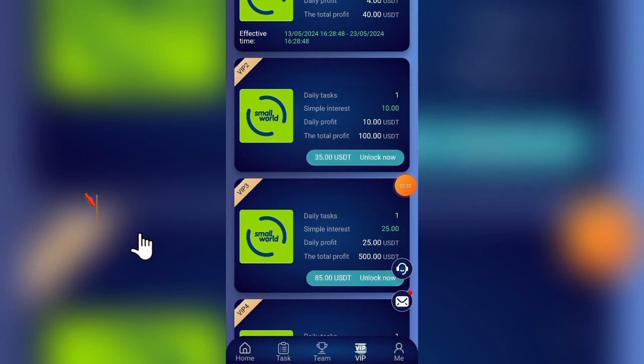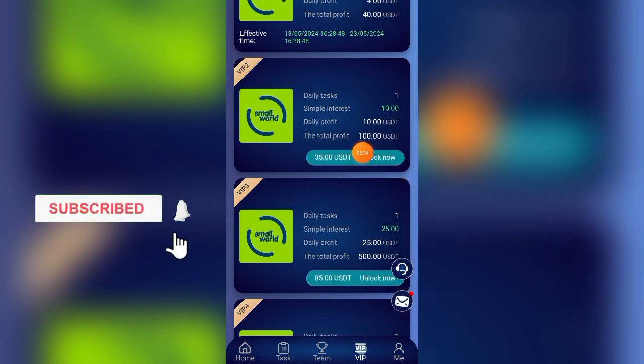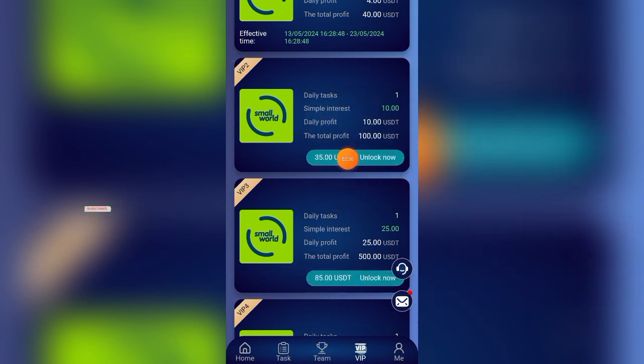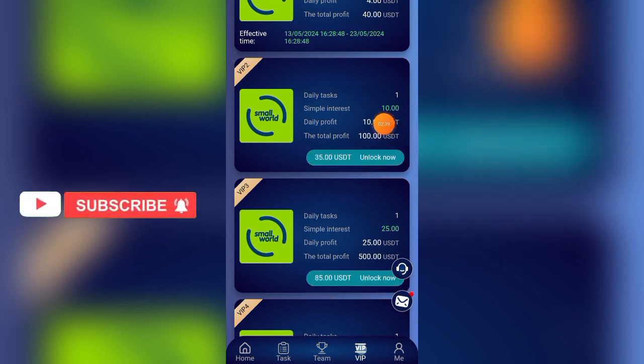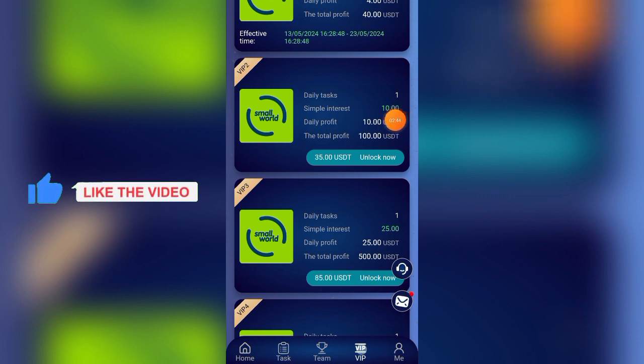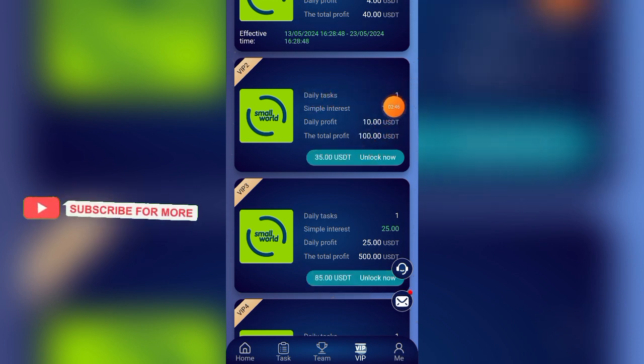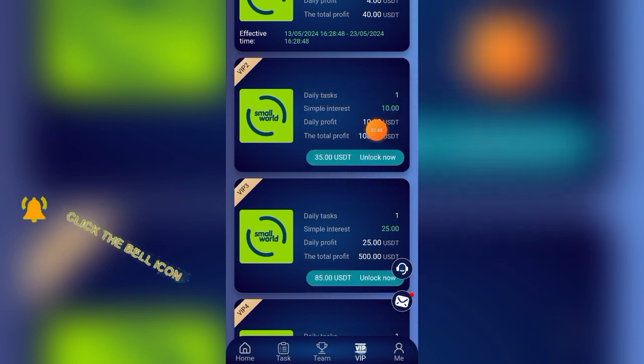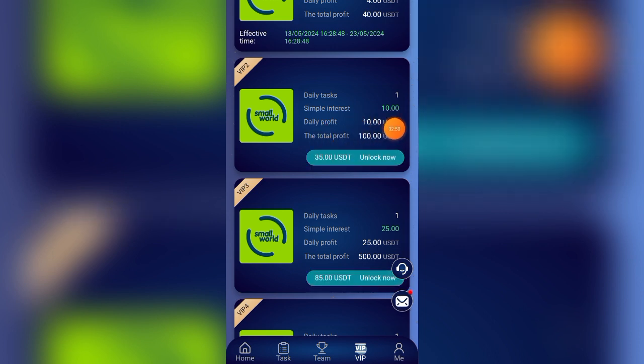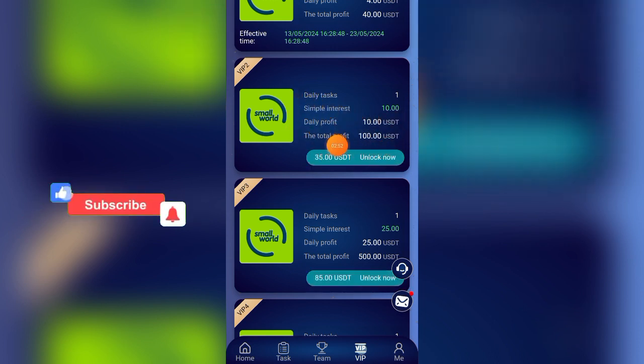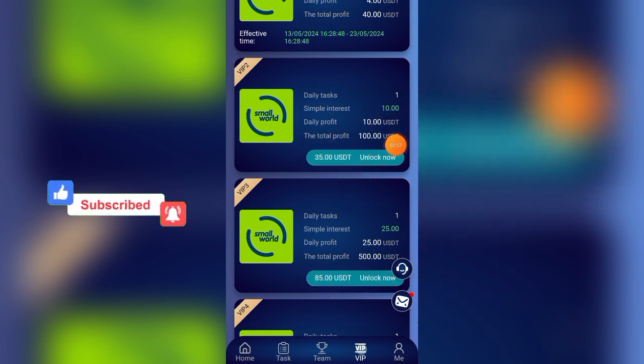If you want to make money in this place, you can unlock VIP 2, which needs 35 USDT. You'll be withdrawing $10, which is daily profit, every day from this platform, and daily tax is just 1. The total money you're going to withdraw from this place if you unlock VIP 2 is 100 USD. So this is huge money. You are using $35 now to make $100.